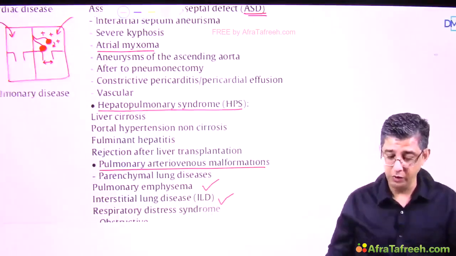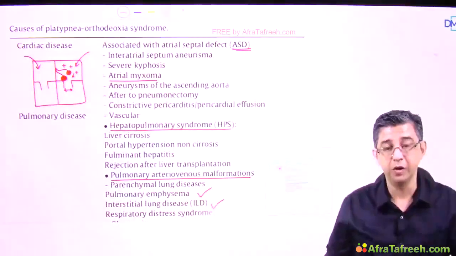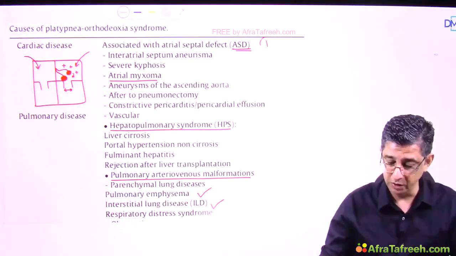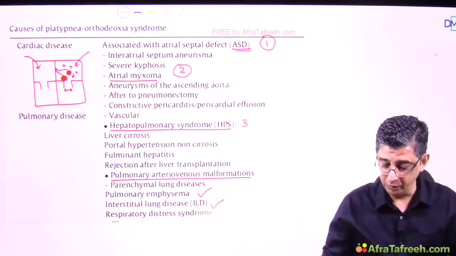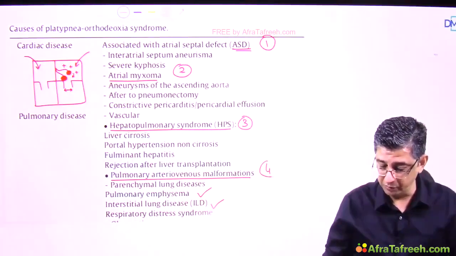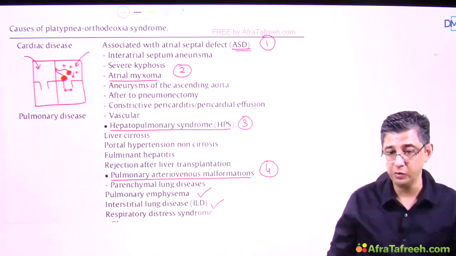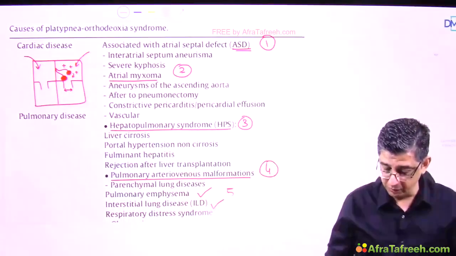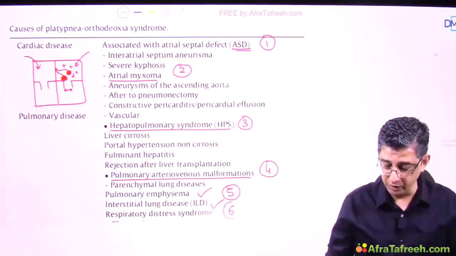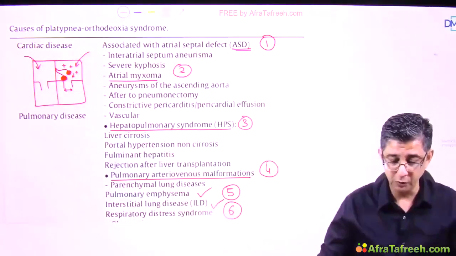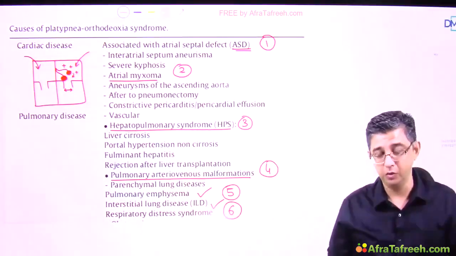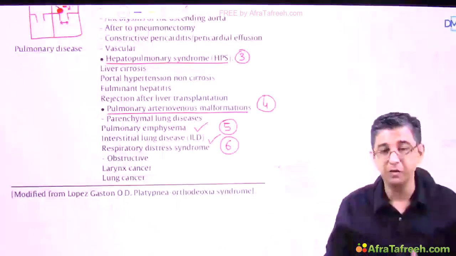So these are some of the important causes for platypnea that I wanted to remember. What are the important ones? ASD I wanted to remember, not all of them obviously. Atrial myxoma, hepatopulmonary, pulmonary arteriovenous malformations like Osler-Weber-Rendu syndrome, and then emphysema, which is the first case where it was reported. Interstitial lung disease again could be having this manifestation. So these are some of the important causes of platypnea orthodeoxia syndrome that you should be aware of.